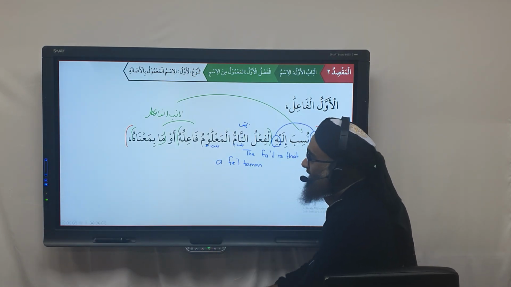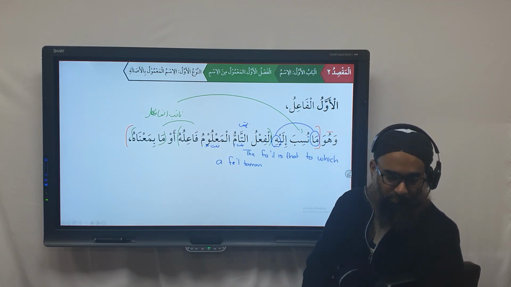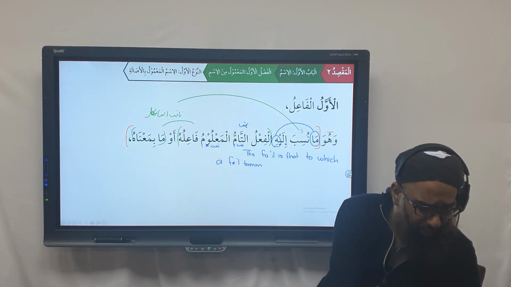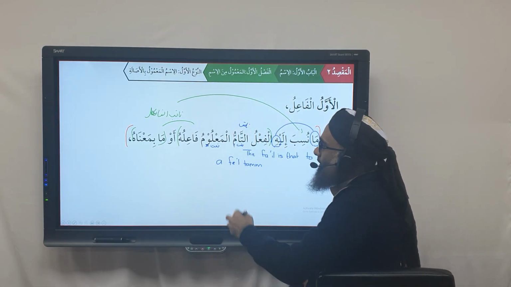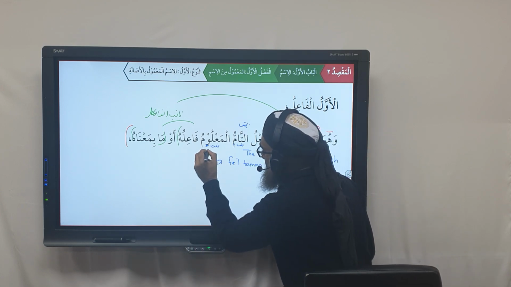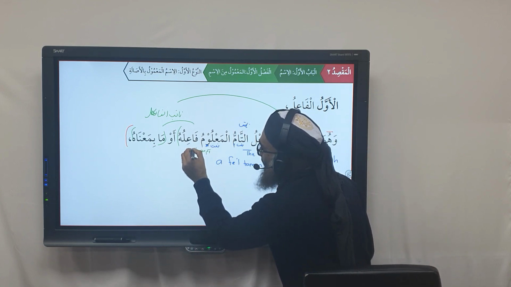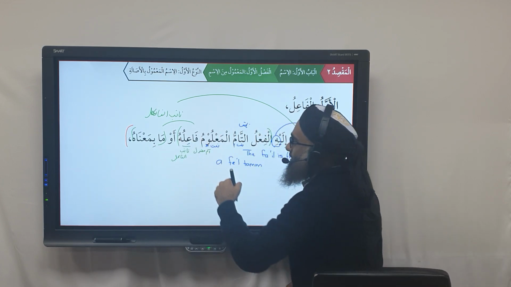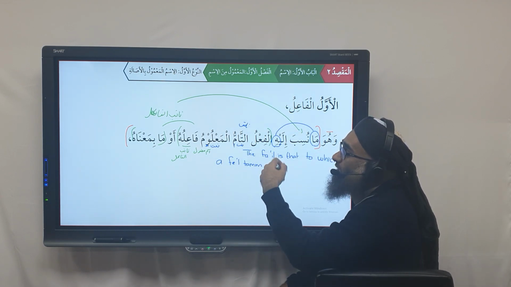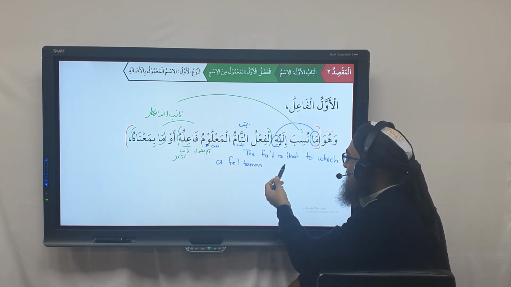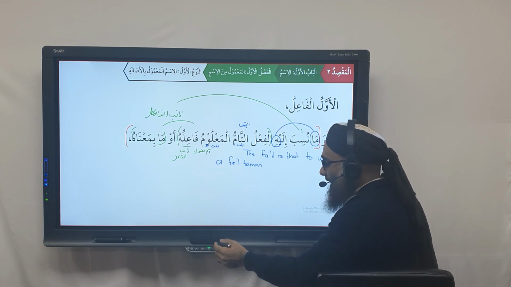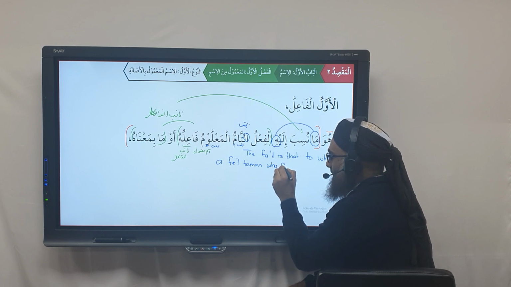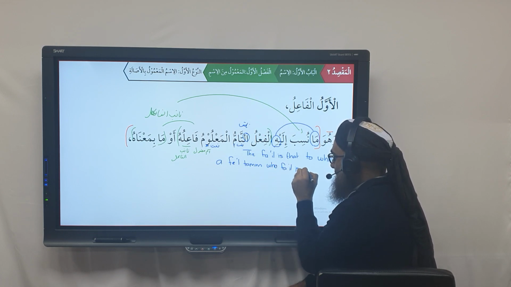Now al-ma'lum, what sigha is al-ma'lum? It's ism al-maf'ul. And is ism al-maf'ul an amil or ghayr amil? It's an ism maf'ul. So then maf'ul fa'iluhu becomes what? It becomes the na'ib al-fa'il of this, al-ma'lum fa'iluhu. So the fa'il is that to which a fa'lu tam, and we translate this tam as alladhi, fa'lu tam whose fa'il is known.